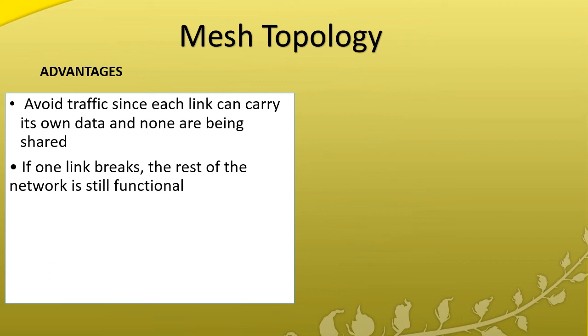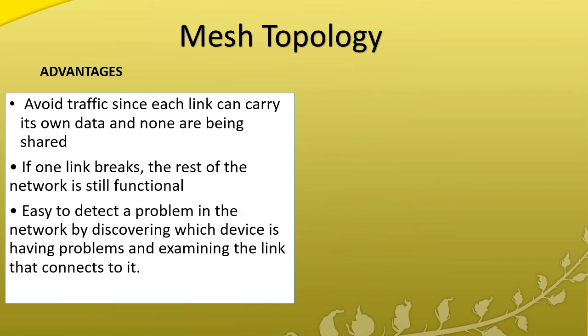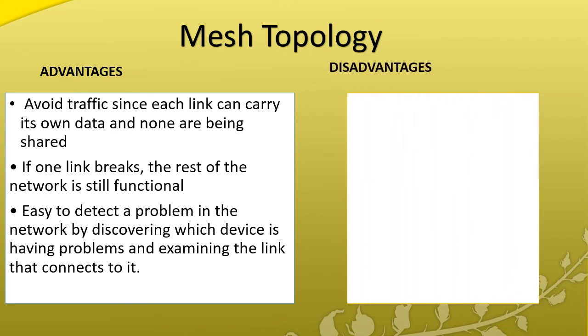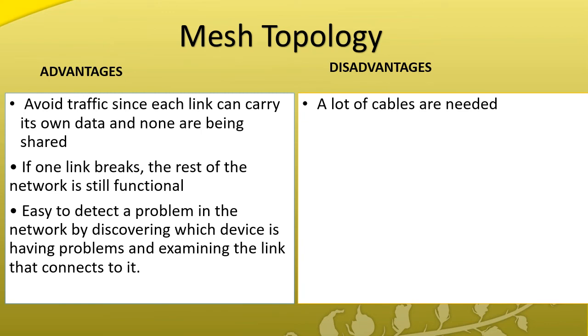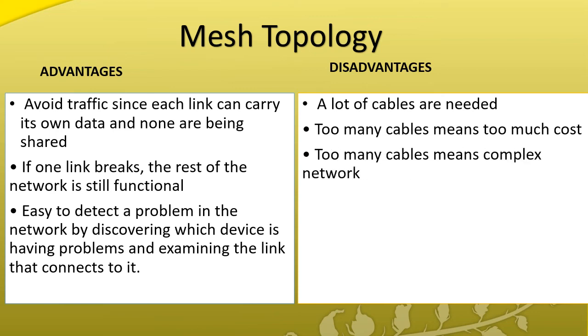Suppose the first system fails, there is no problem, the rest of the network will work, the remaining four systems will work. It is also very easy to detect where the problem occurred. The main drawback is that a lot of cables are required, so the cost will also be high.